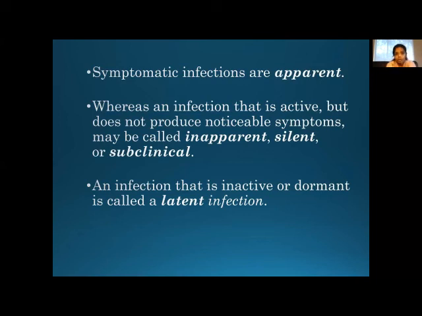So there are three variations of infections. Remember this. Very apparent infection. We'll also give a different terminology for it later, but think of it as a clinical case. When we say a case of COVID, it should be an apparent one, with all the signs and symptoms. Then there is a subclinical case, or silent case, or inapparent infection. So: apparent, inapparent infections and latent infections.